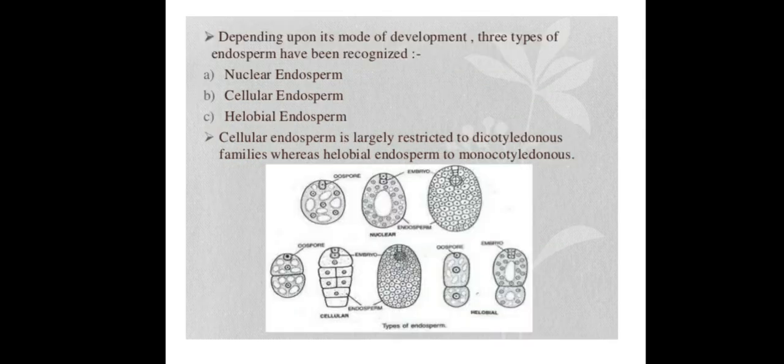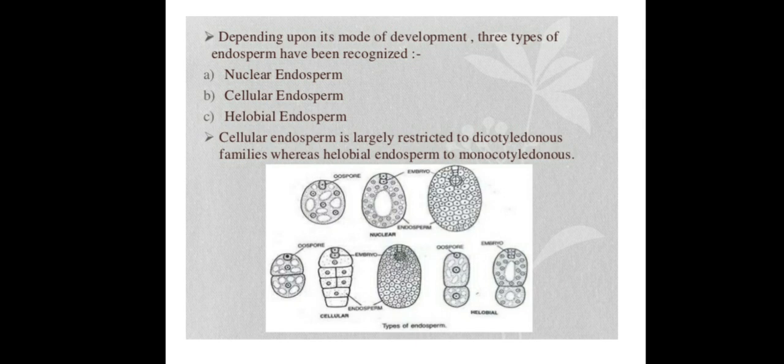Depending upon the development of endosperm, three types of endosperms have been recognized. What are they? One is nuclear endosperm, next one is cellular endosperm, third type is helobial endosperm. Cellular endosperm is restricted largely to dicotyledonous families. Next, helobial endosperm is commonly found in monocotyledons.